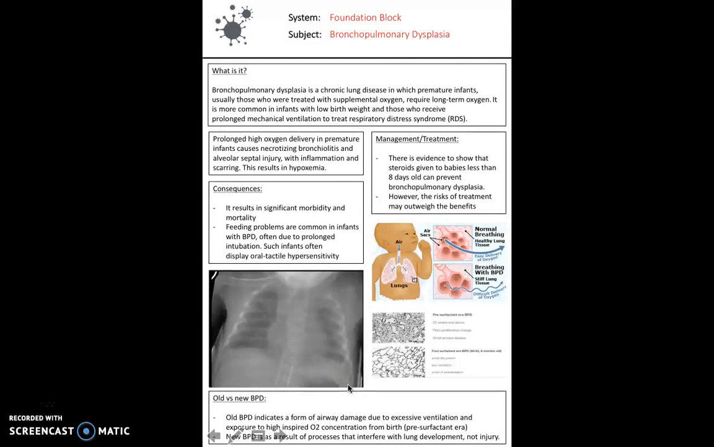So next is bronchopulmonary dysplasia, and this is quite linked to respiratory distress syndrome. Bronchopulmonary dysplasia is a chronic lung disease in which premature infants, usually those who are treated in hospital with supplemental oxygen, require long-term oxygen. Now, the important thing here is distinguishing between old bronchopulmonary dysplasia and new bronchopulmonary dysplasia. Old BPD refers to an injury or some kind of damage to the lungs, whereas new BPD refers to something that's interfered with the development of the lungs, not a specific injury.